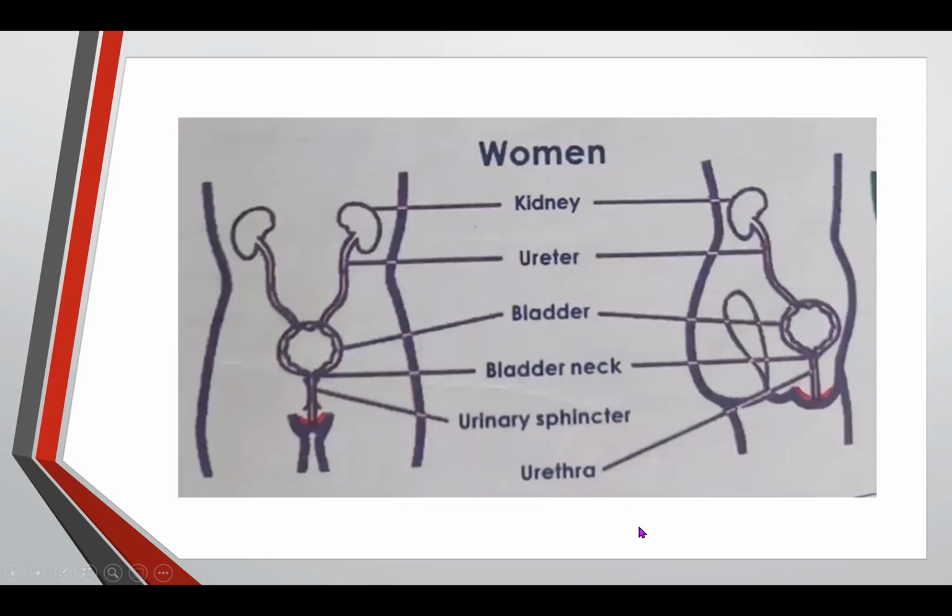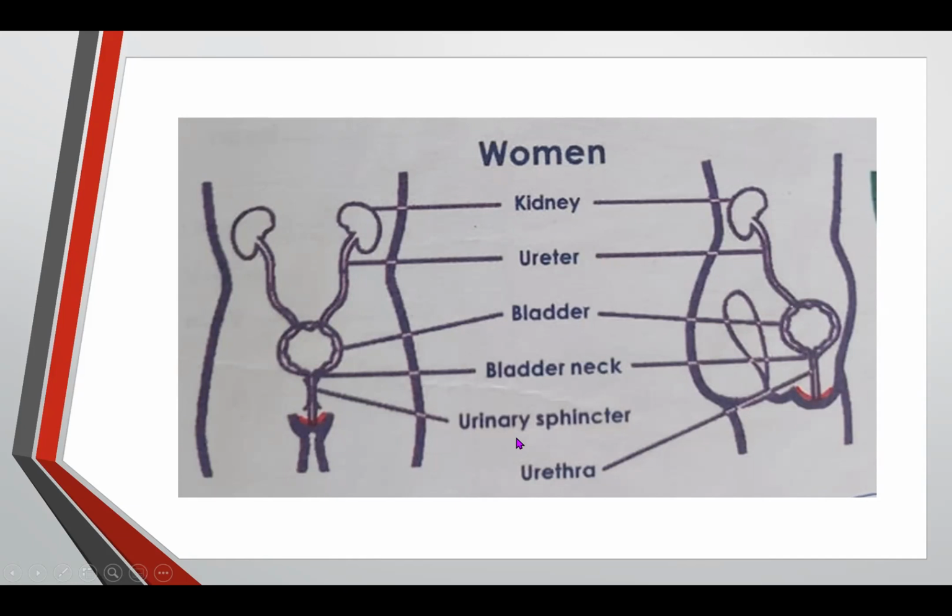Now let's see the female, or the women. It also has the kidney, the ureter, the bladder, and the bladder neck, the same as men. But there's no prostate. The prostate is only for men. Women don't have the prostate.